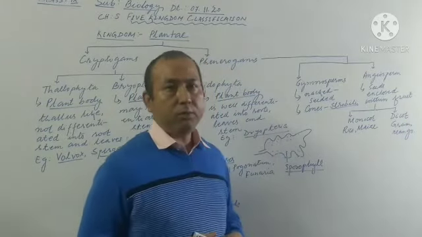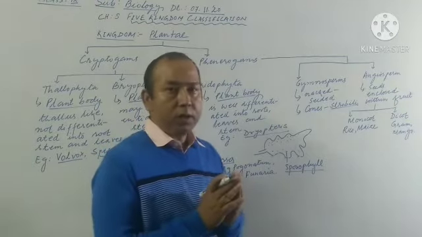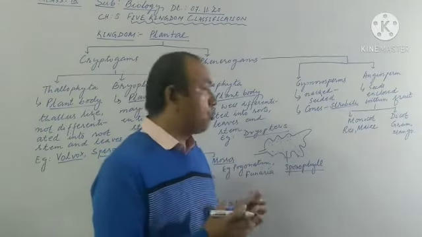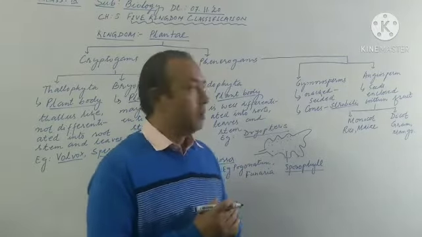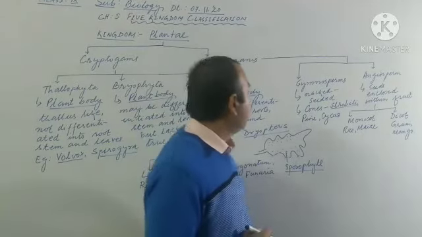In gymnosperms there is also the presence of leaves which bear spores. Sporophylls are also present, but these sporophylls are compactly packed to form cone-like structures, which are usually referred to as strobili. Strobili is plural, strobilus is singular. Male cone and female cone, both are found here. The best examples of gymnosperms are pine and cypress. The pine tree is mostly found in hilly areas. They bear cones, male cones as well as female cones. So they are the gymnosperms.